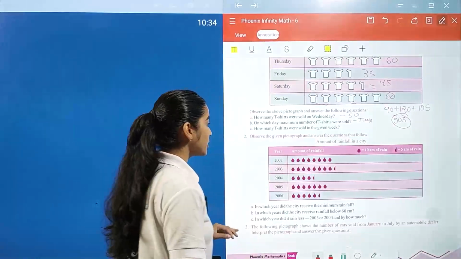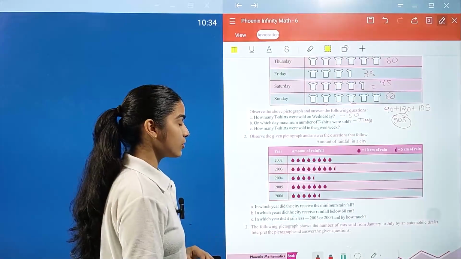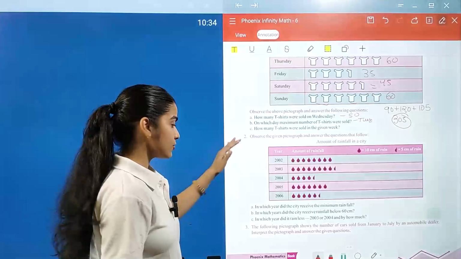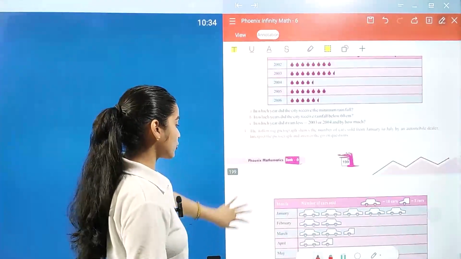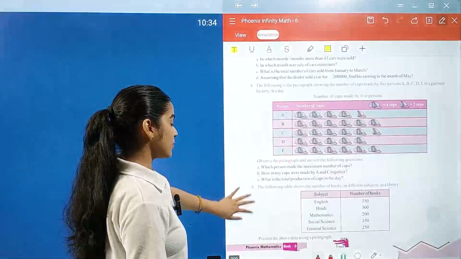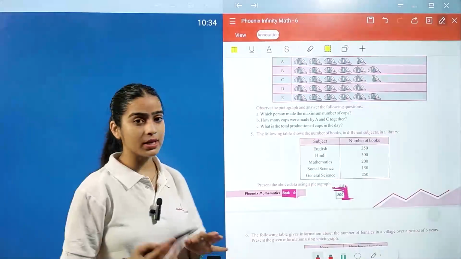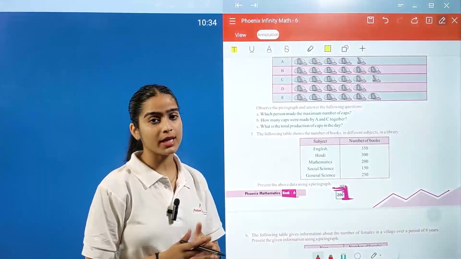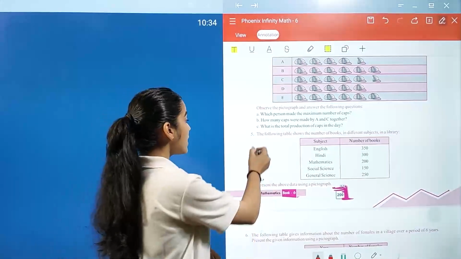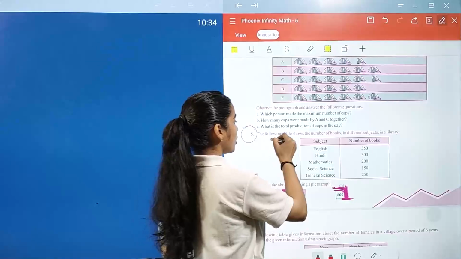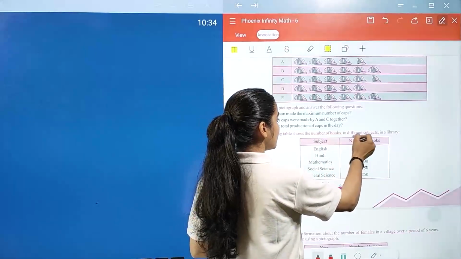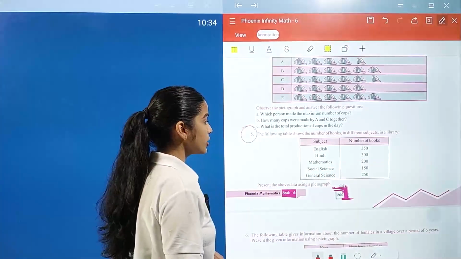Now observe the given pictograph and answer the questions that follow. The same process you have to repeat for question number 2, question number 3 and question number 4, and after this you can easily interpret your pictograph and answer the following questions. Now we have to make a pictograph. The following table shows the number of books in different subjects in a library. English we have 350.